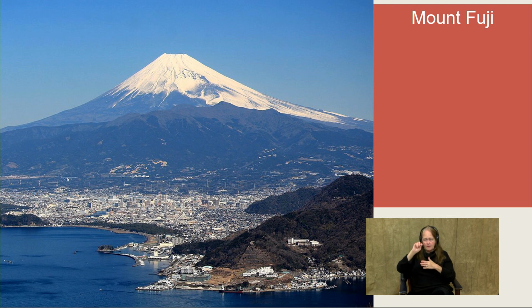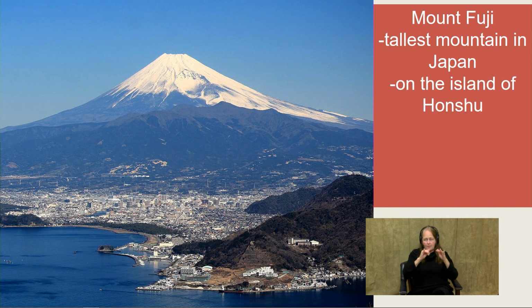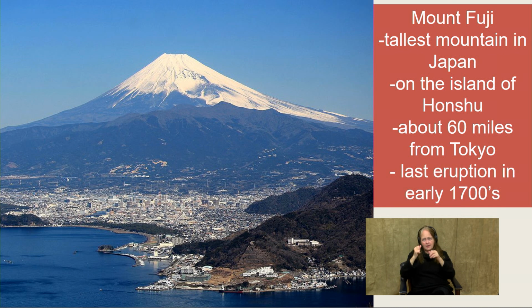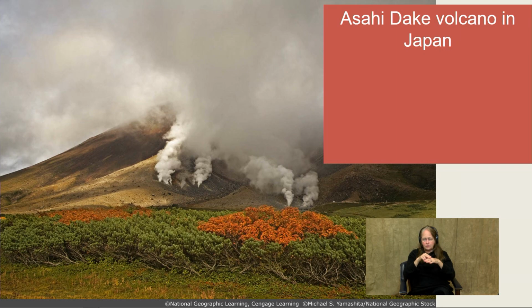Mount Fuji is one of our more well-known mountains and volcanoes in this region. It's the tallest mountain in Japan. It's on the island of Honshu. It's about 60 miles from Tokyo, on a clear day they can see it from Tokyo. It hasn't erupted since about the 1700s, but this mountain is a beautiful mountain and it's seen as a national symbol of the Japanese people.